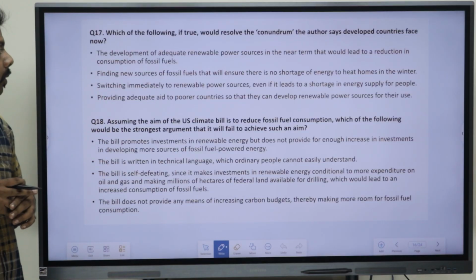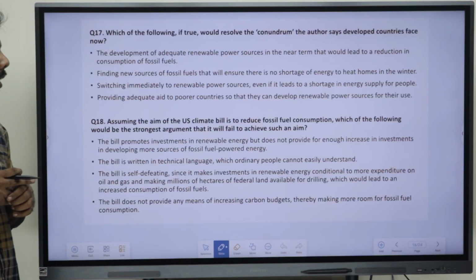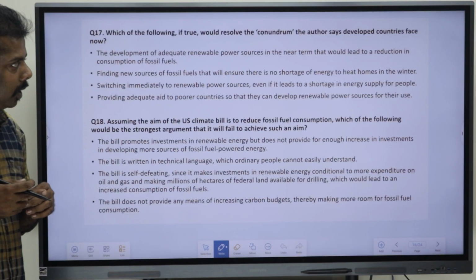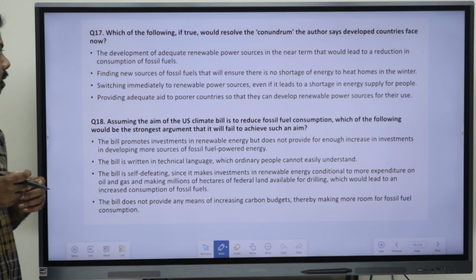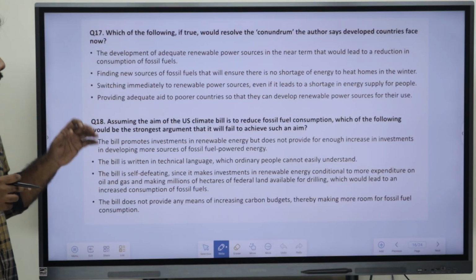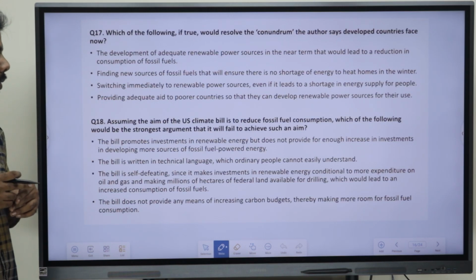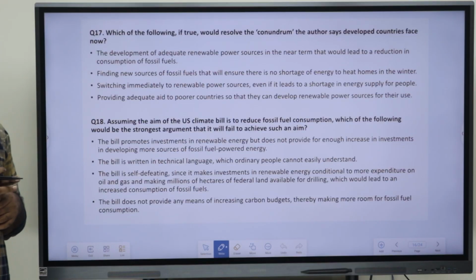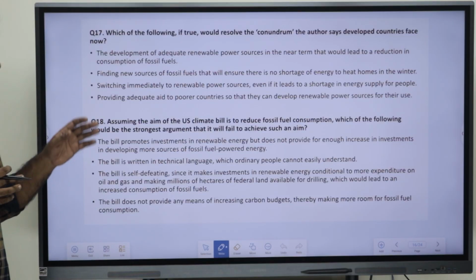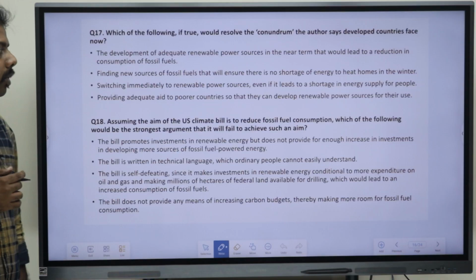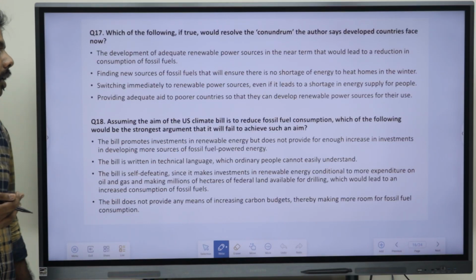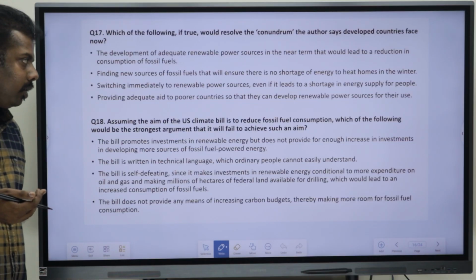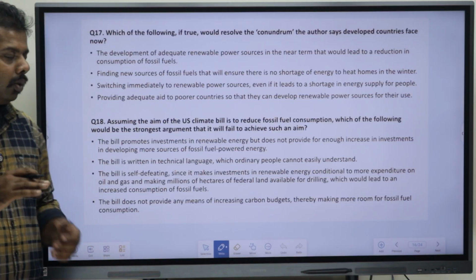The development of adequate renewable sources in the near term, that would lead to a reduction in consumption of fossil fuels. Finding a new source of fossil fuel that will ensure there is no shortage of energy to heat homes in the summer. Switching immediately to renewable power sources, even if it leads to a shortage in energy supply for people, and providing adequate aid to poorer countries so they can use the renewable sources.